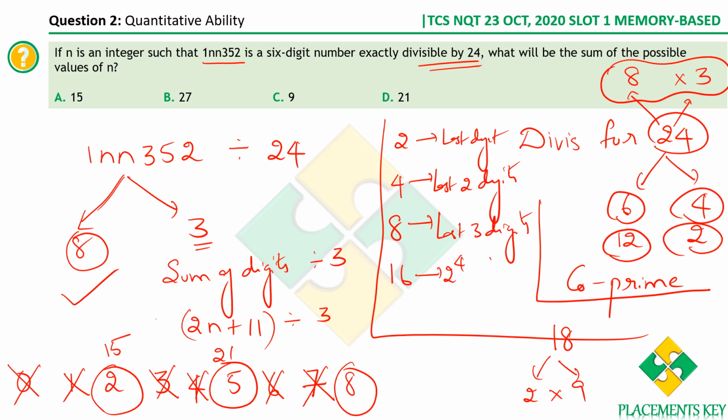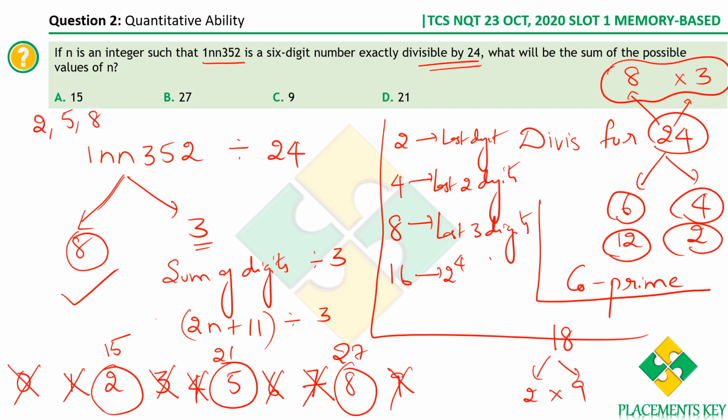So 8 also, if you substitute 8, what do we get? 75, right? It is a multiple of 3. Needless to say, 9 will not satisfy. You can also check it. 9 squared is 81 plus 11 is 92, no. So what are the values that you have here? 2, 5 and 8. The possible values of n are 2, 5 and 8.